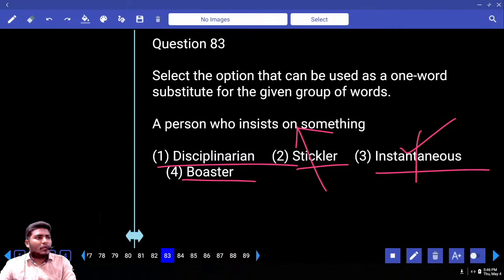Next word, what is this word here? Boaster. What is boaster? Write down one idiom. Instead of meaning, I will tell you an idiom. To blow one's own trumpet. To blow, B-L-O-W, blow one's own trumpet. T-R-U-M-P-E-T, trumpet. Tell me your answer.